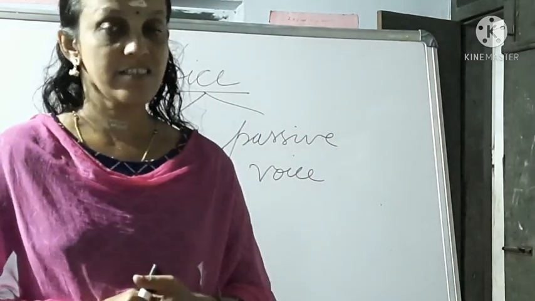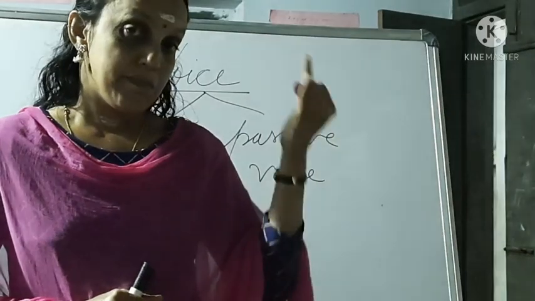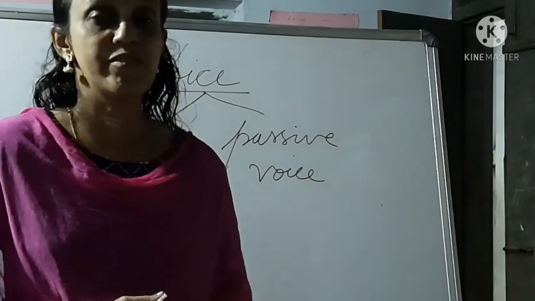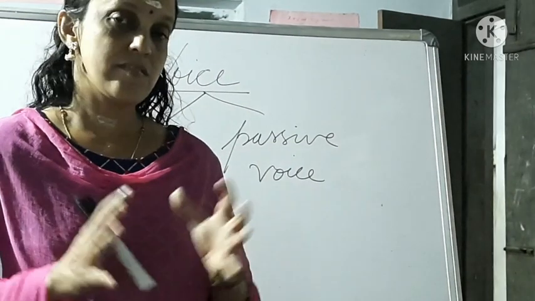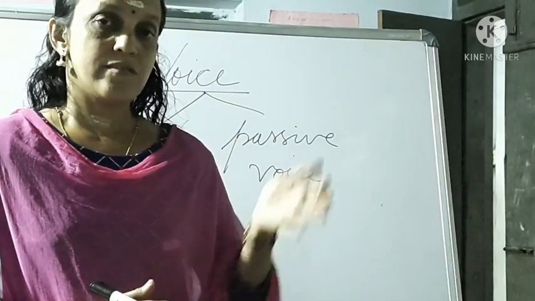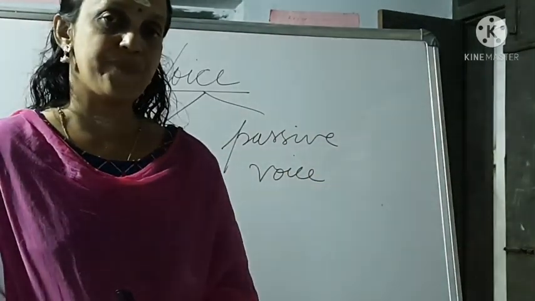What about future? Future also: simple future, future continuous, future perfect and future perfect continuous. So these are the different types of tenses. So with that we can study voice also.